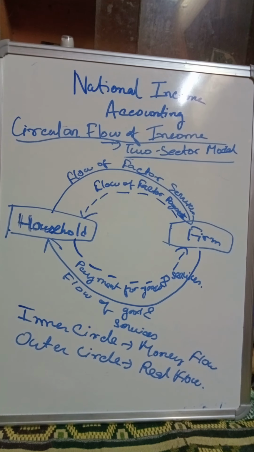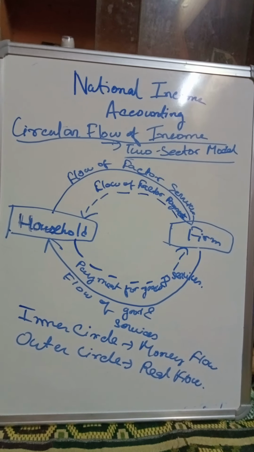And the inner flow is the flow of payments and receipts, where the households are being paid by the firm in the form of income for the services they are rendering, and out of that income which has been received by the household from the firm, they are making expenditure for purchasing different goods and services produced by the firm. And to whom are they paying the payments? They are paying the payments to the firm, because the goods and services are being produced by the firm only, right?